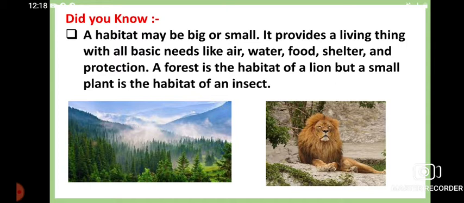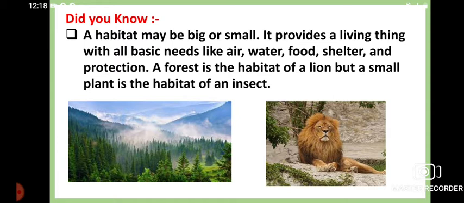It only depends on the ability to provide the necessary matter required for living to the animals or plants there. That place is the habitat for those organisms.